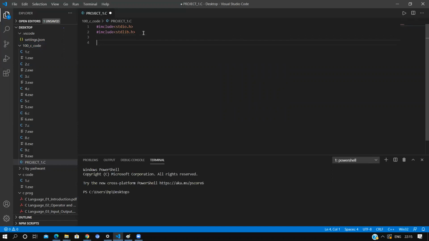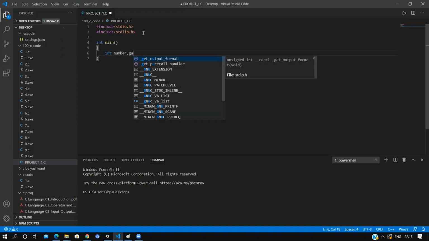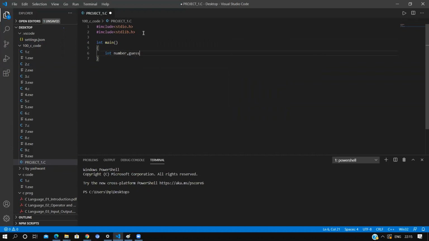Okay, so remove the end main, then we will go to the function. Now we will declare a variable. The variable name is int number. Again int guess, as we have to guess a number.